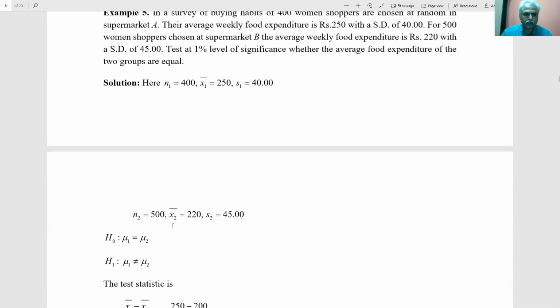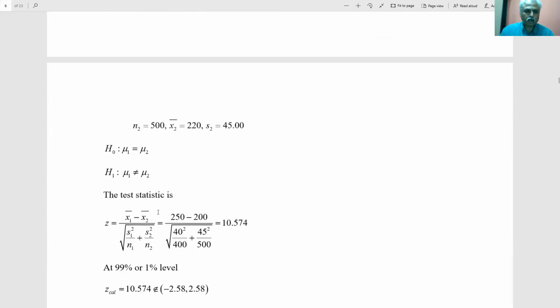H0: there is no significant difference between the buying habits of supermarket A and supermarket B. Now Z equals, just like the previous example, since S1 and S2 are known, x1 bar minus x2 bar divided by the square root of S1 square by n1 plus S2 square by n2. When you substitute, you get 10.574.